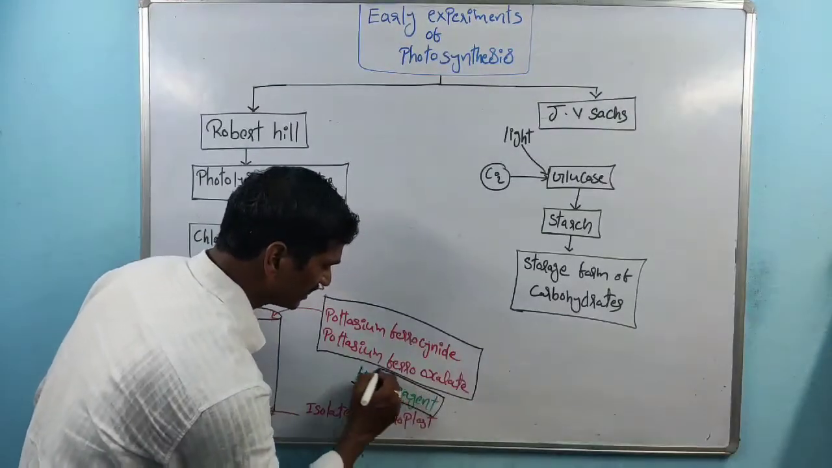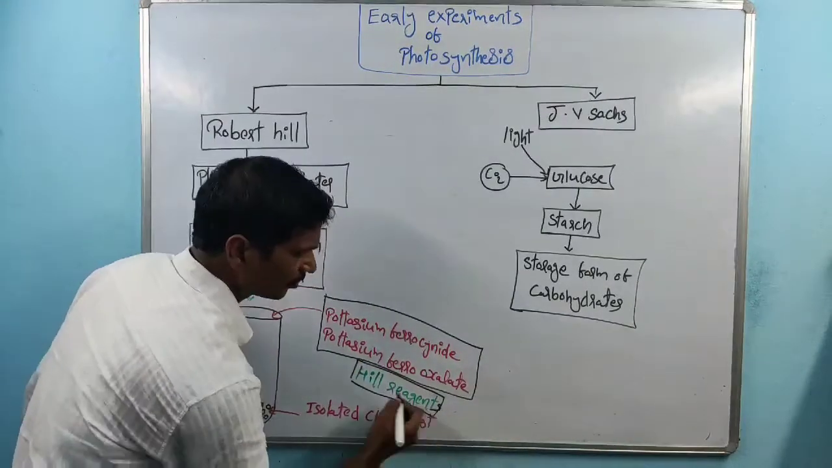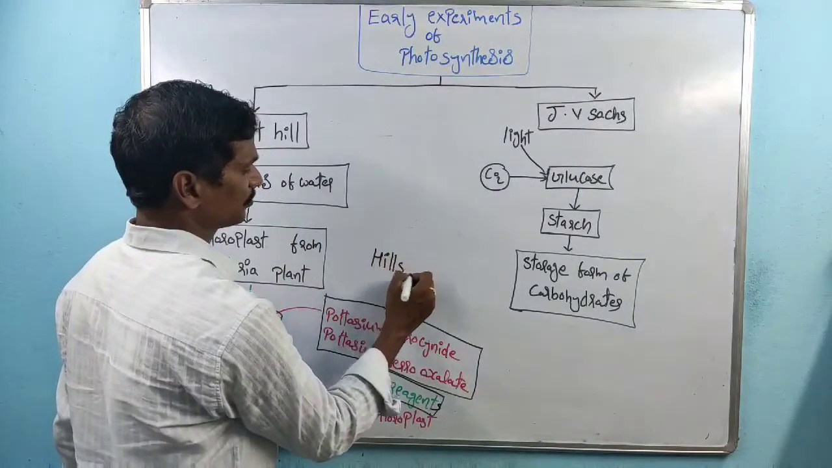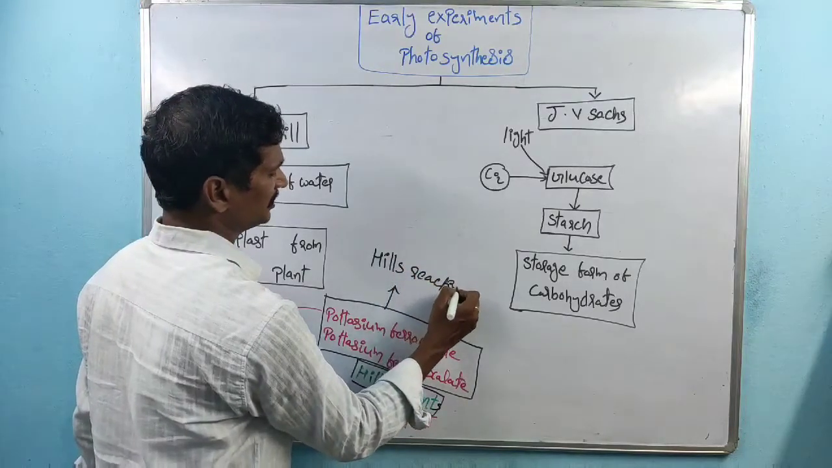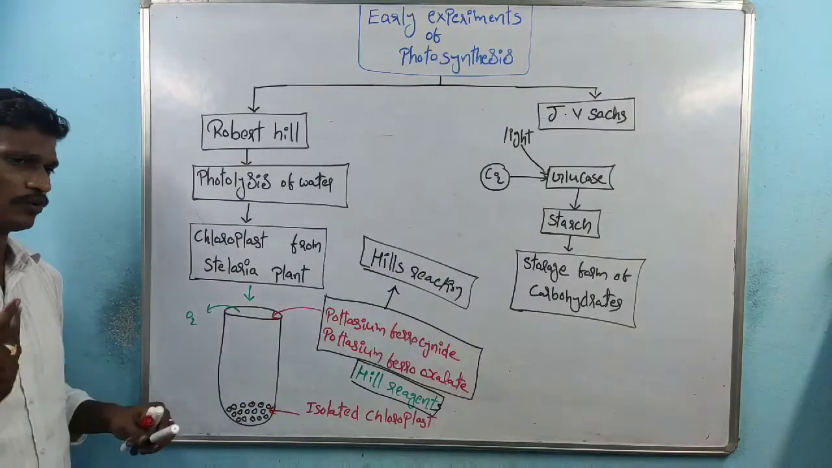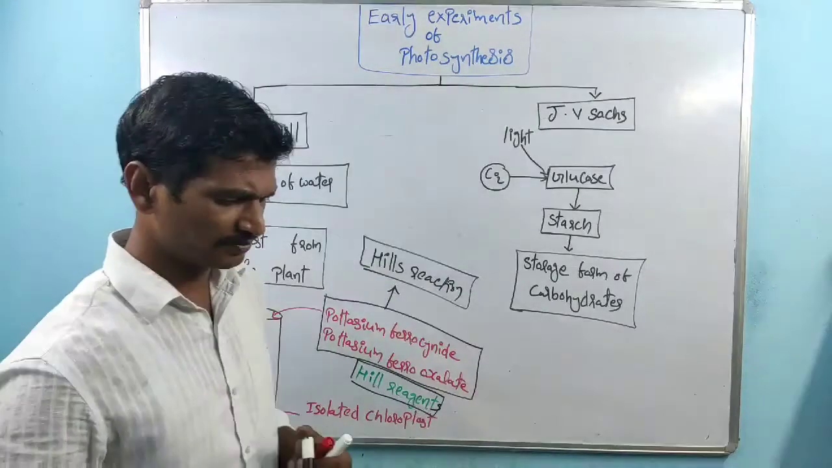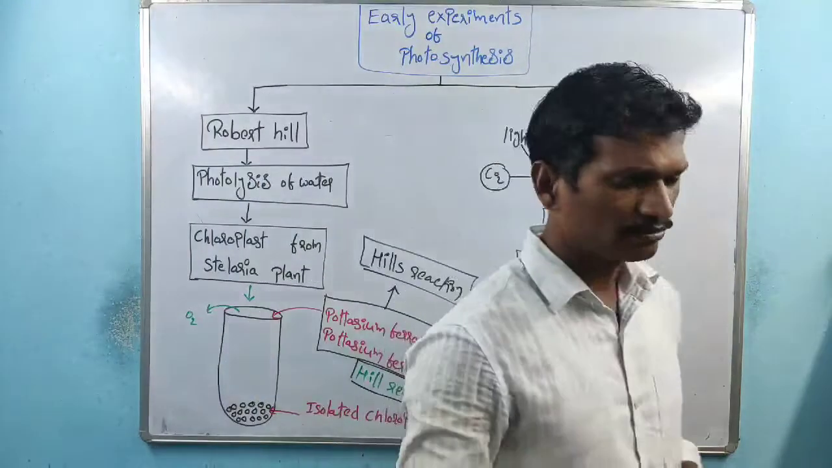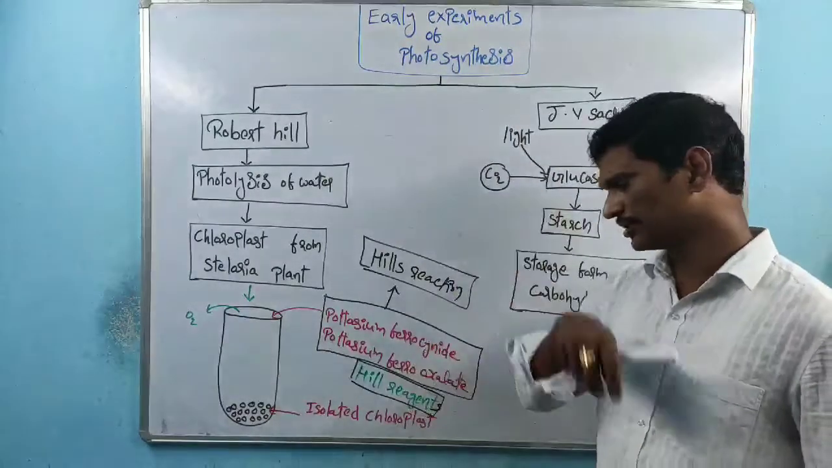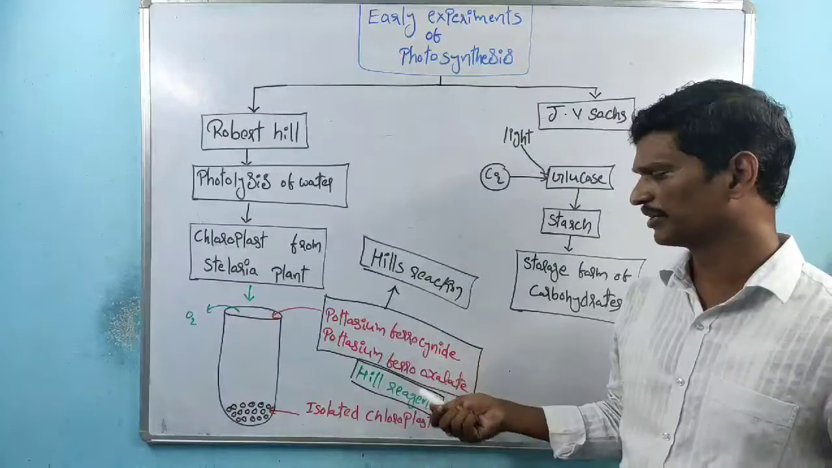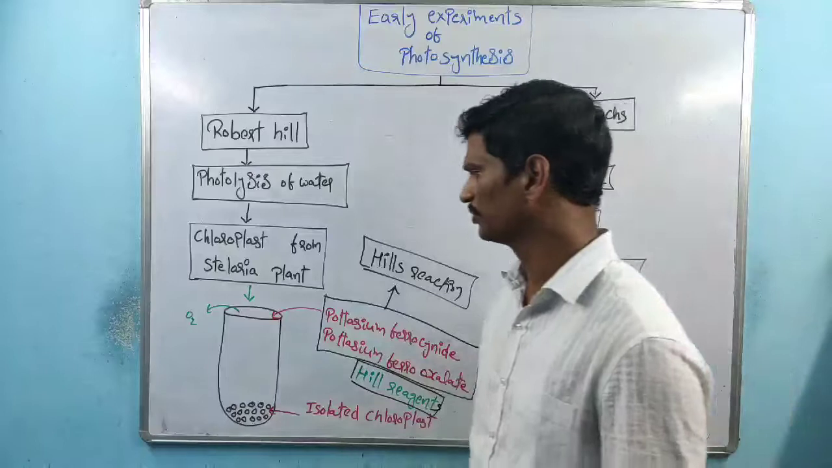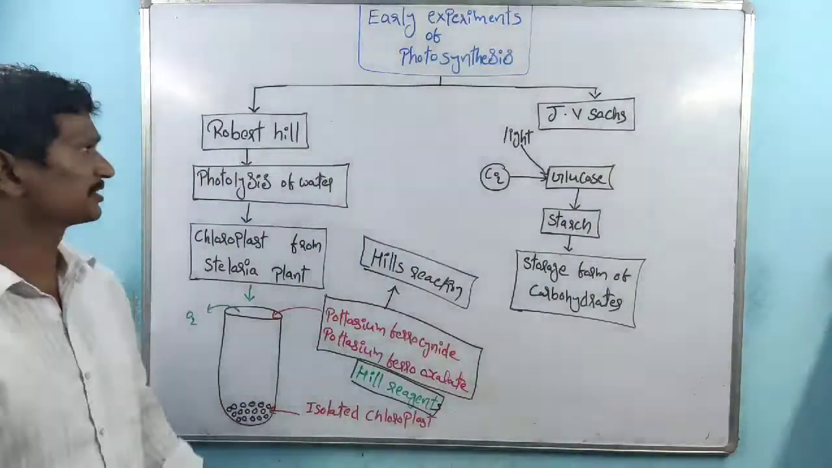These reagents are called Hill reagents. This reaction is called Hill's reaction. Hill's reaction explains the photolysis of water, and the main concept of photolysis of water is to evolve oxygen. So here oxygen release occurs by the presence of chemical substances and the chloroplast. So that is the main concept of Hill's reaction.